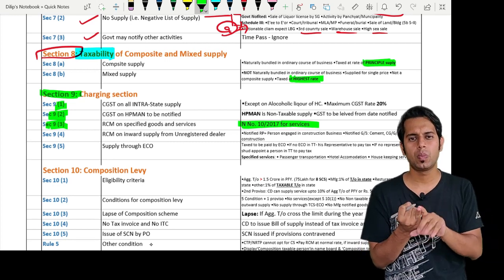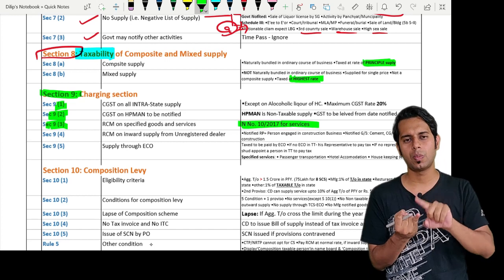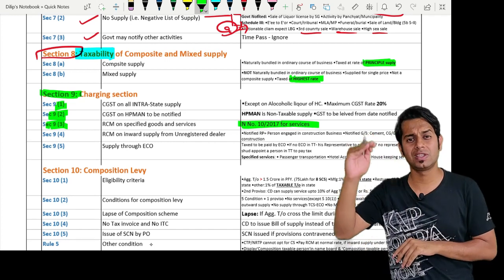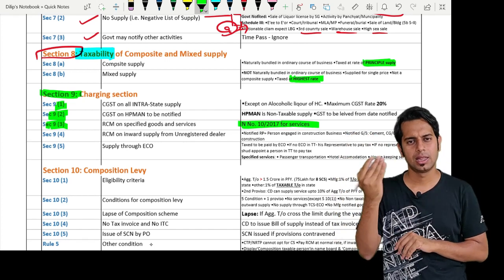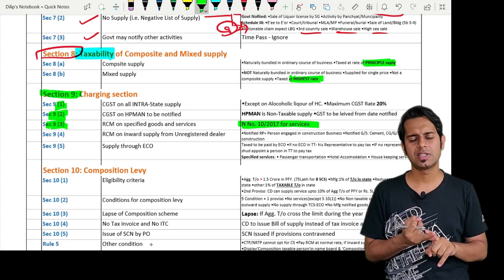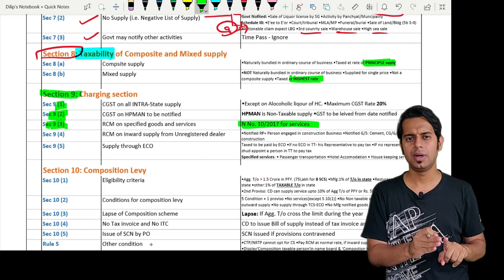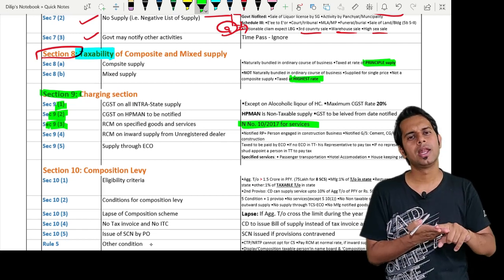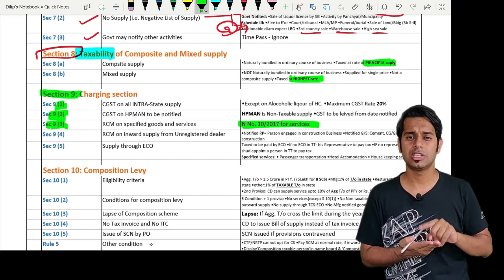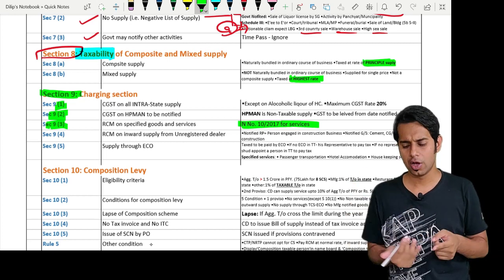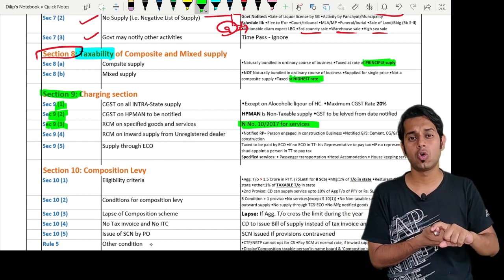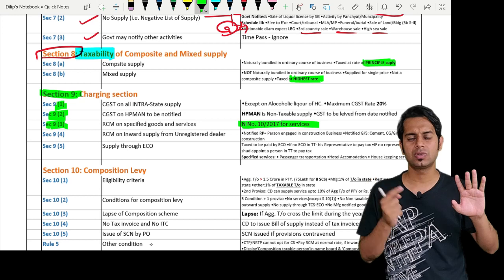Sir, what are these services, sir, which are notified? A GTA who is opting to pay tax at 5% and provides services to the 7 notified persons is liable to reverse charge. Then legal services provided by an advocate to a business entity. Arbitral tribunal services provided by an arbitral tribunal to a business entity. Then sponsorship services provided by any person to a body corporate or a firm. Then any kind of services provided by government to a business entity except 5+1 services.